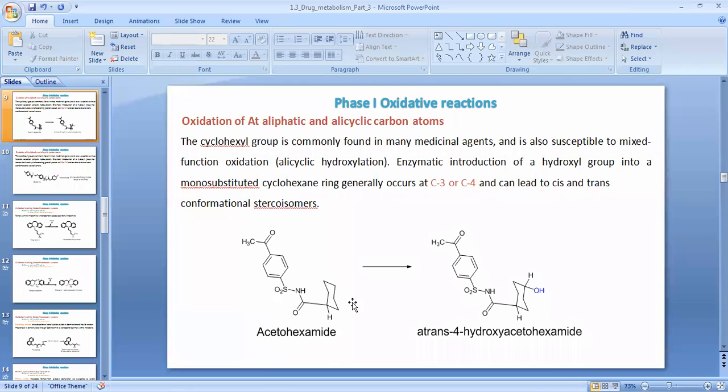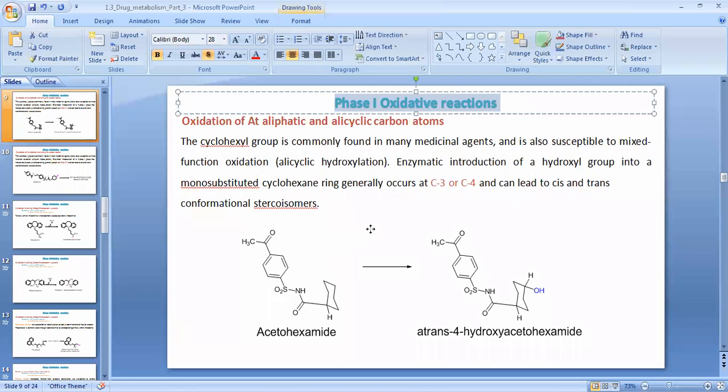So what happens with this type of drug molecule? The enzymatic introduction of a hydroxyl functional group into the mono-substituted cyclohexane ring is generally done at carbon number 3 and carbon number 4, which leads to a change in the conformation of this drug molecule, that is acetohexamide. Its metabolism is also happening, and the type is the same, phase 1 oxidation.